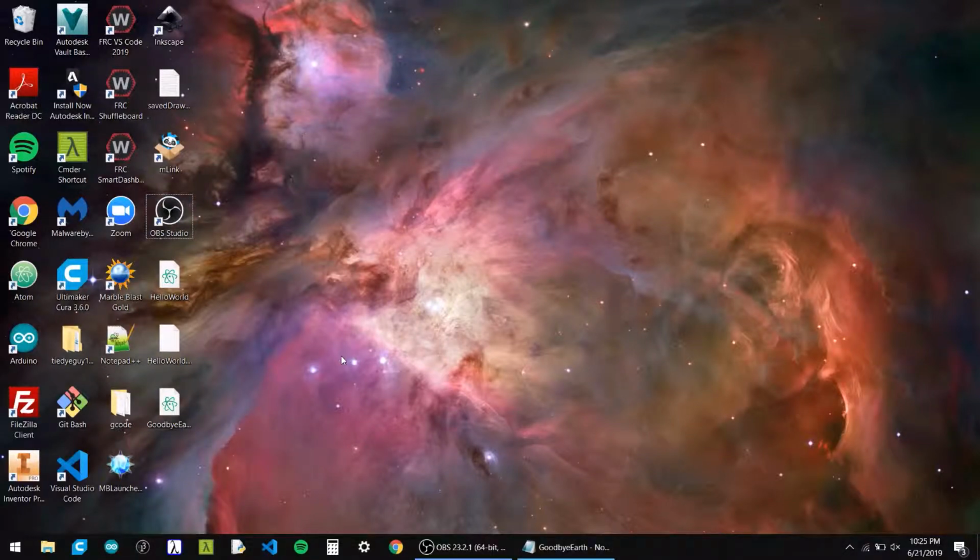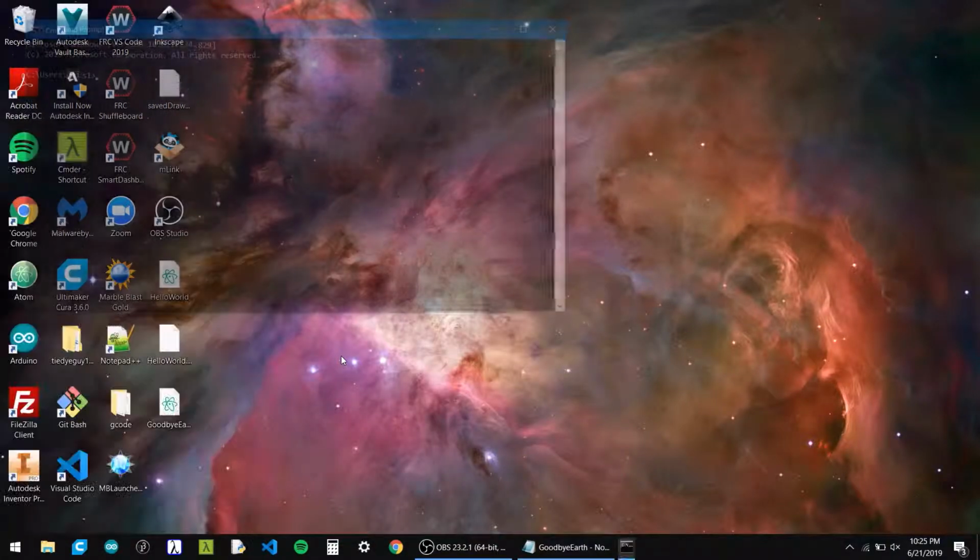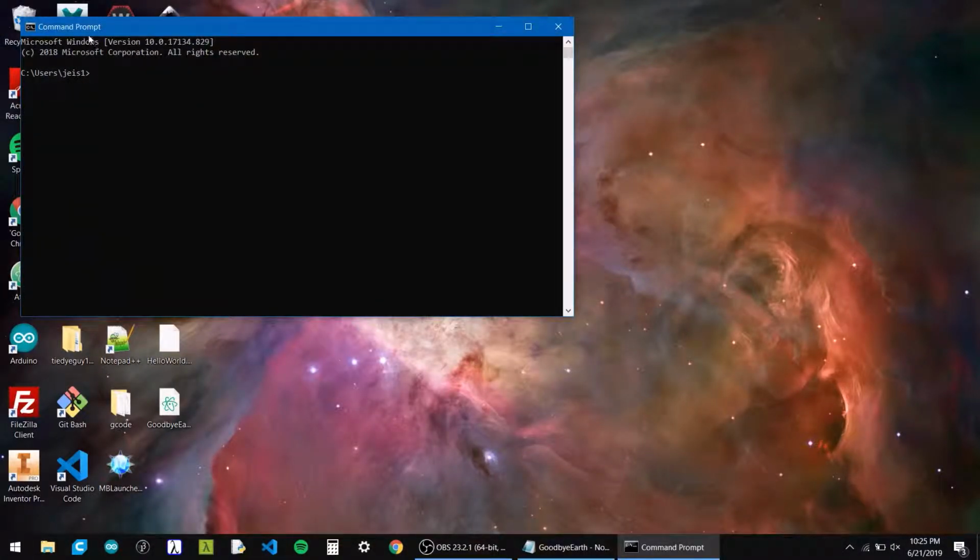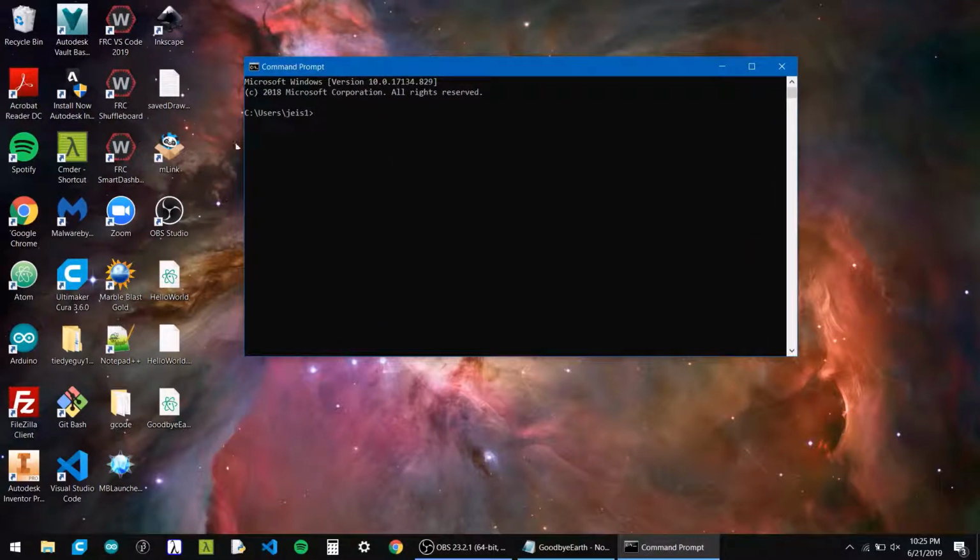So now, how do we run our program? To run our program, we have to open the command prompt, which you may have used before. You can do start, cmd, and you're there. So this is a text representation of your computer, basically. You can see that my file location right now is in my C drive under Users and JEIS1, which is my user account.